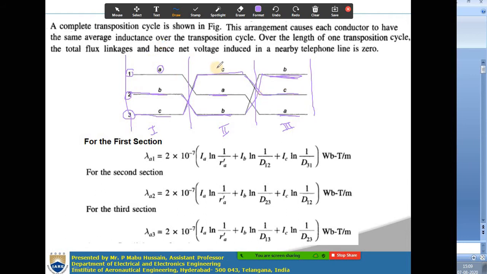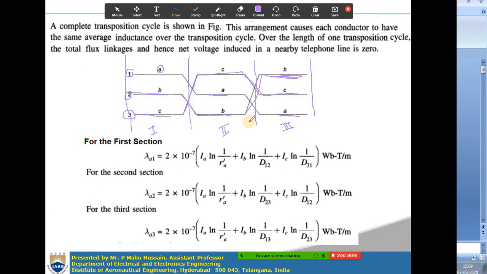Now if you observe here, all the phases A, B, C are taking all the positions over the length of this transmission line. This is called a complete transposition cycle. This arrangement of conductors will make the average inductance of each line equal, that is, LA, LB, LC, the average inductance of all the phases A, B, C will be the same.